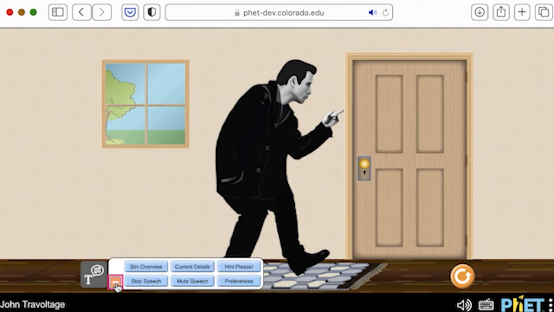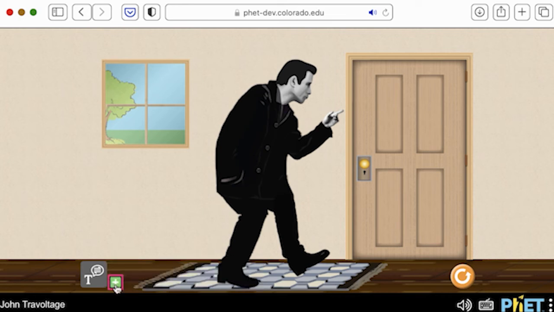Read me buttons and speech controls shown. Jantra Voltage is an interactive sim. It changes as you play with it. Looks like John is leaving the house. Facing the door, he strikes a pose on the rug. John has hand close to doorknob, and he is ready to swing his leg to rub his foot on the rug. Swing John's leg to rub his foot on the rug. Self-voicing quick menu hidden.